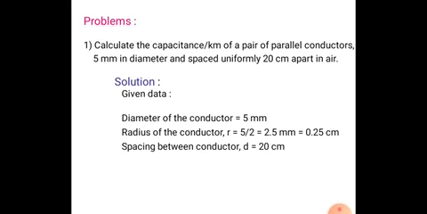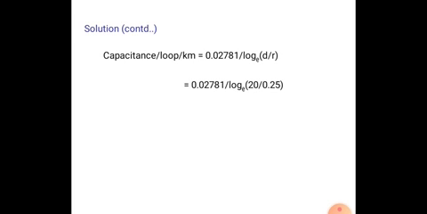Here the diameter is given and the spacing between the conductors is 20 centimeters. So directly we have to substitute in the formula, that is the capacitance per loop is 0.02781 by log d by R. Here d is equal to 20 centimeters and R is equal to small d by 2, so 2.5 mm, that is 0.25 centimeters. Here d and R are both in centimeters, the same units, that's why the units get cancelled.